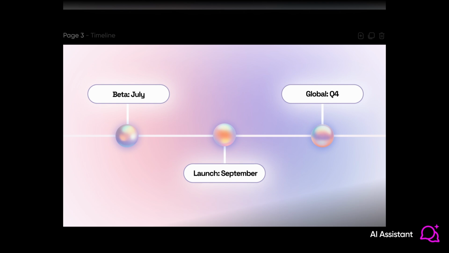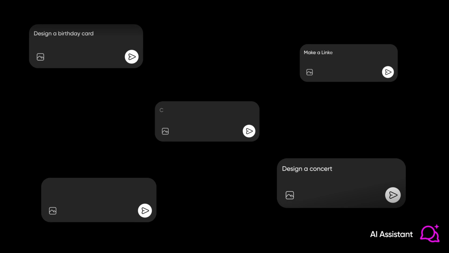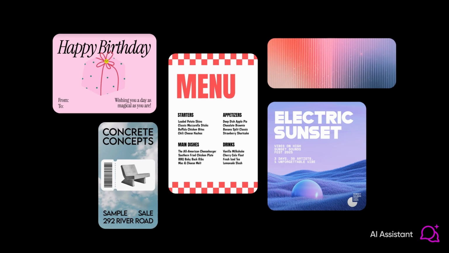From ads to decks and all on brand. One AI, every creative need, every business moment. And that's just the beginning. One conversation, infinite possibilities. This isn't just an assistant. It's creative intelligence that understands your needs,